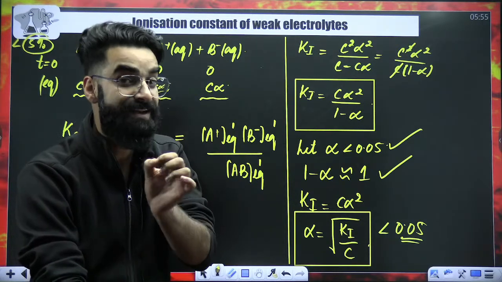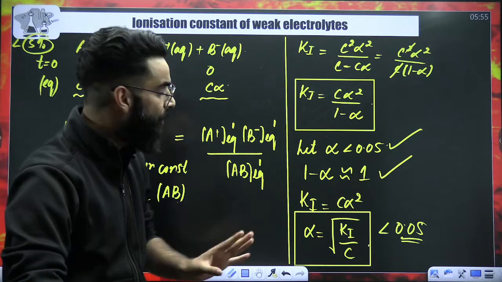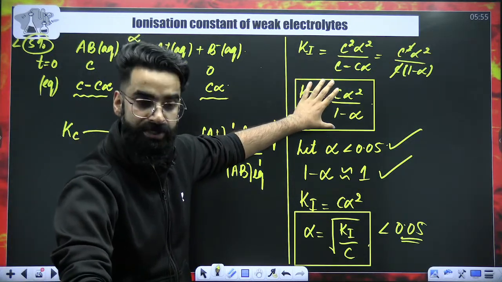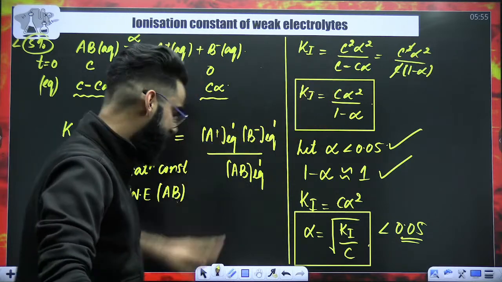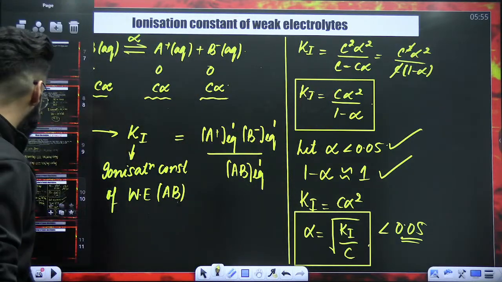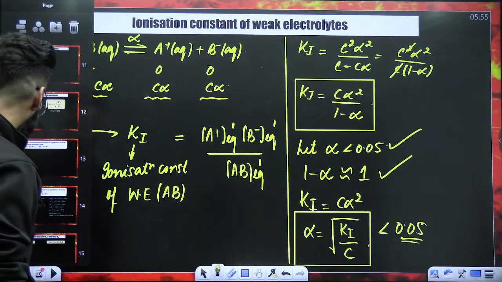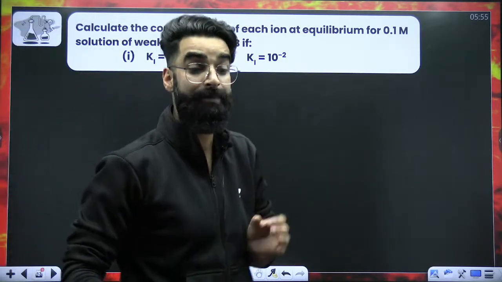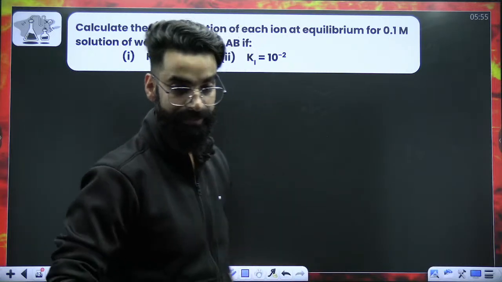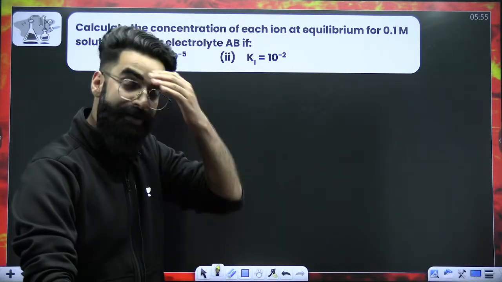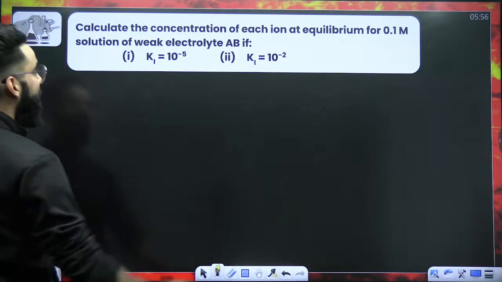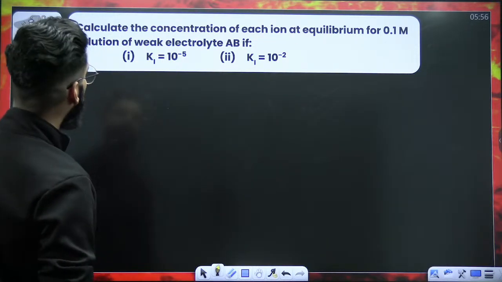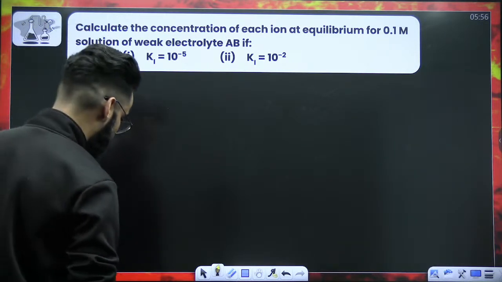You'll be getting its clear-cut idea in some time. But my point here was to let you know how to write the ionization constant expression. If this ionization constant expression is clear, then I'm going to do one question based on the same so that you'll get the idea of what exactly I was talking about till now. Try to understand what I'm saying. Calculate the concentration of each ion at equilibrium for 0.1 molar solution of a weak electrolyte AB.